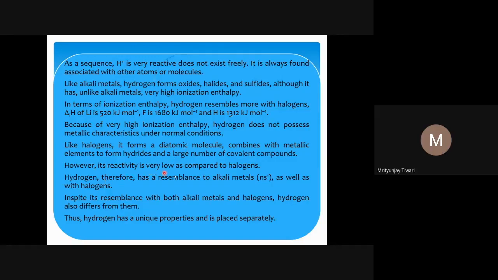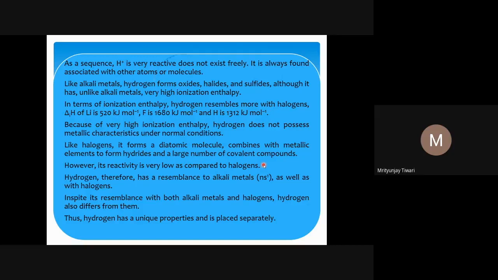However, the reactivity of hydrogen is very low compared to the halogens, not to mention fluorine. Fluorine is highly reactive. So why is hydrogen's reactivity low? This is mostly because all the halogens form a single bond. The F-F single bond is there, Cl-Cl, Br-Br, I-I single bonds are there. Similarly, the hydrogen single bond is there.